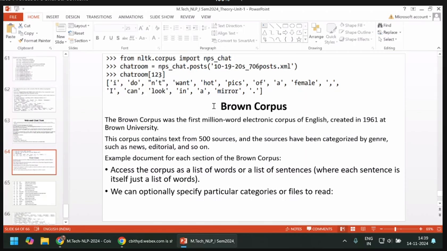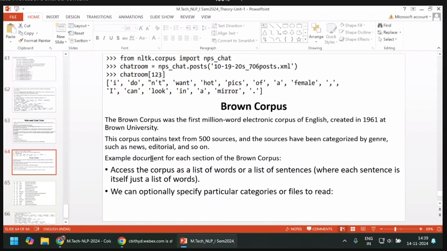Those sources they made into a corpus of 500 text documents, and the sources have been categorized in genres such as news related, editorial related, and so on. Suppose we will see some of the operations on the news or editorial.